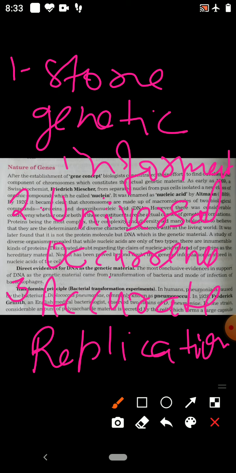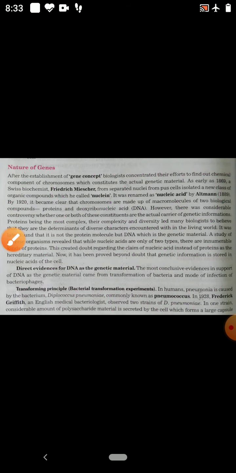Next, genetic material is able to synthesize protein. Genetic material expresses itself by the synthesis of some molecular proteins.